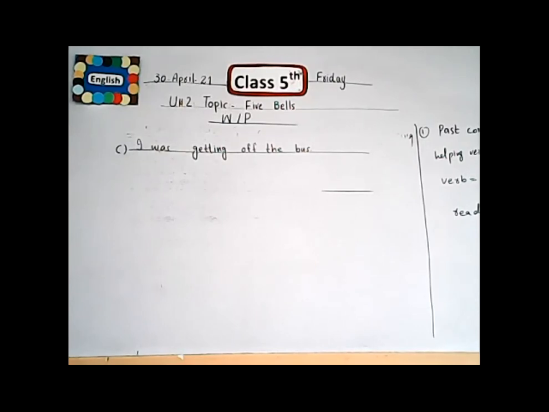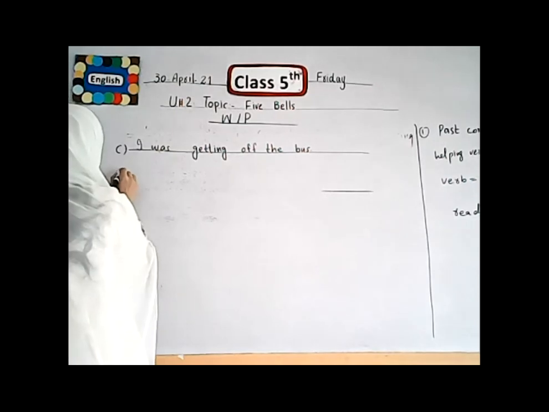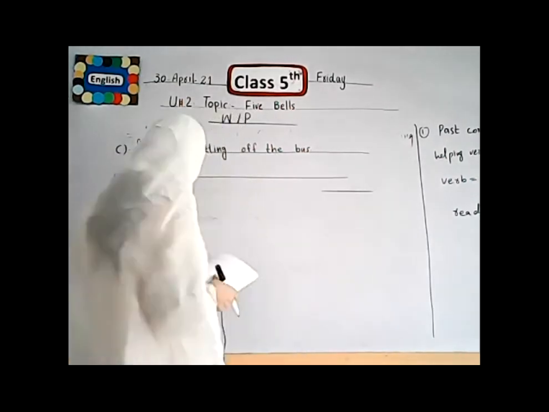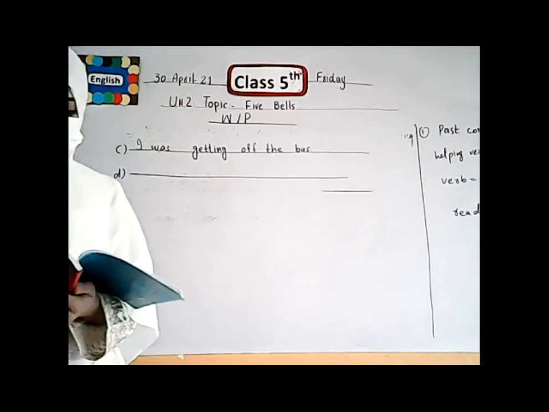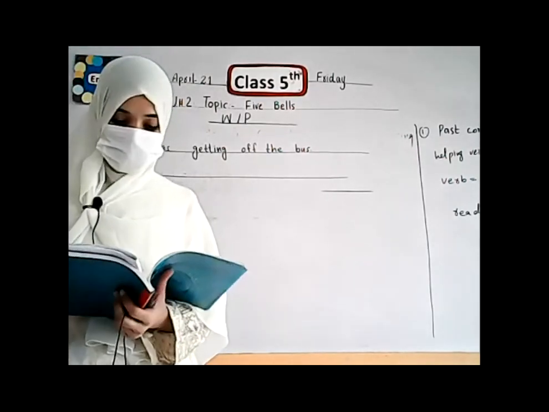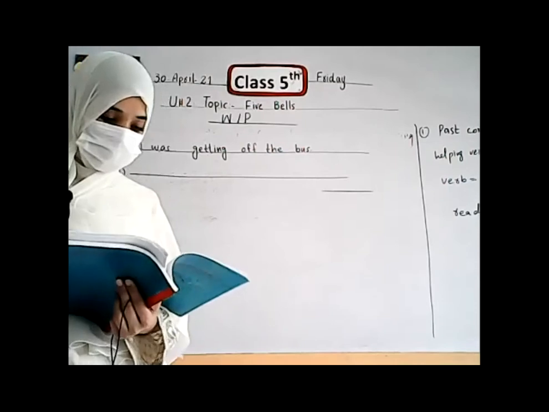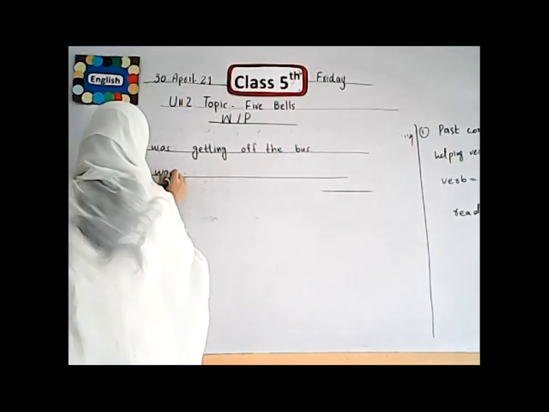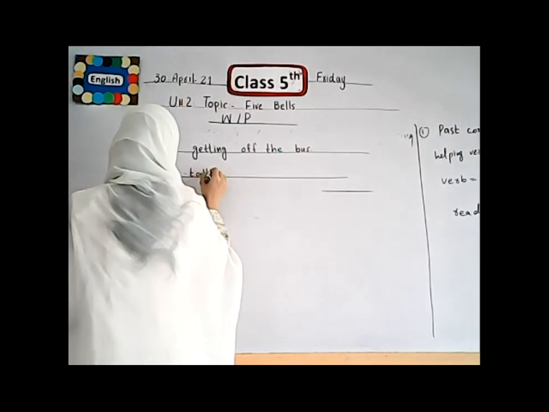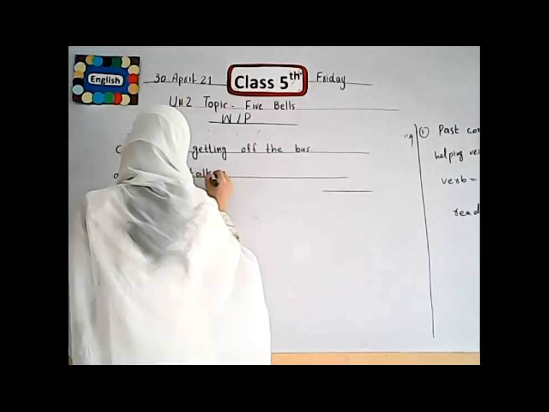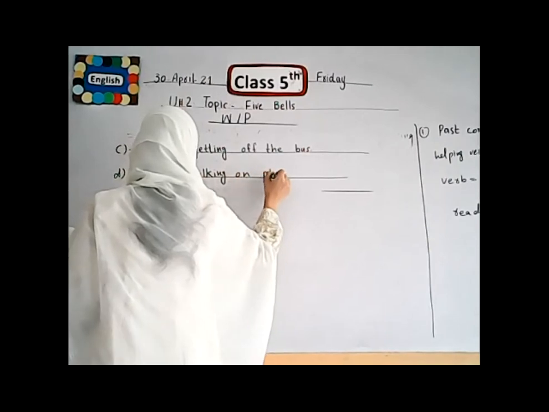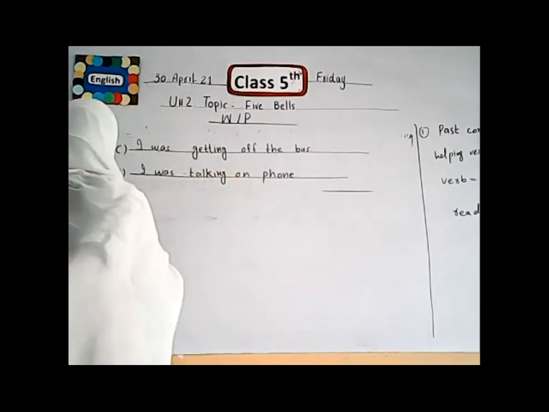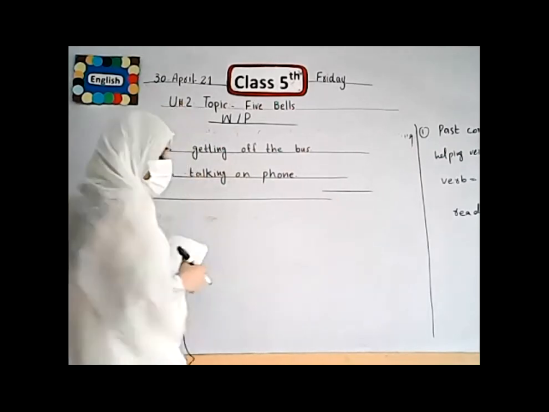Now the next person, Mrs. Rehan. What was Mrs. Rehan doing at the time of the bomb explosion? In brackets, we use the words talk and phone. Mrs. Rehan was talking on phone. Mrs. Rehan said, I was talking on phone.